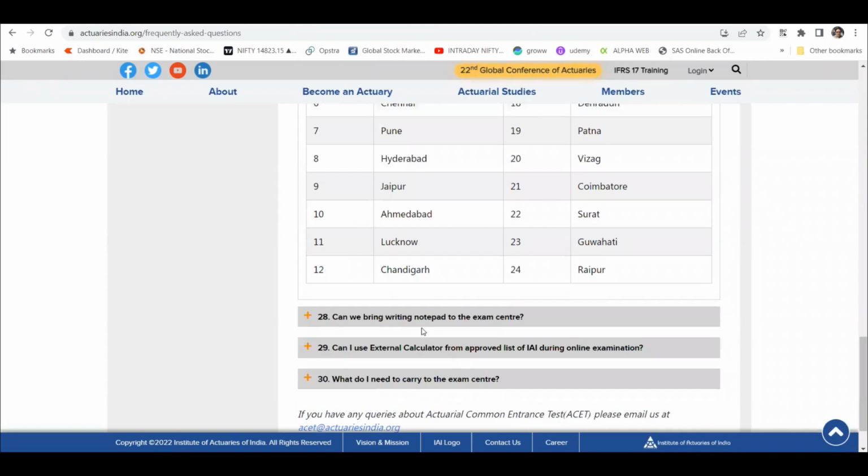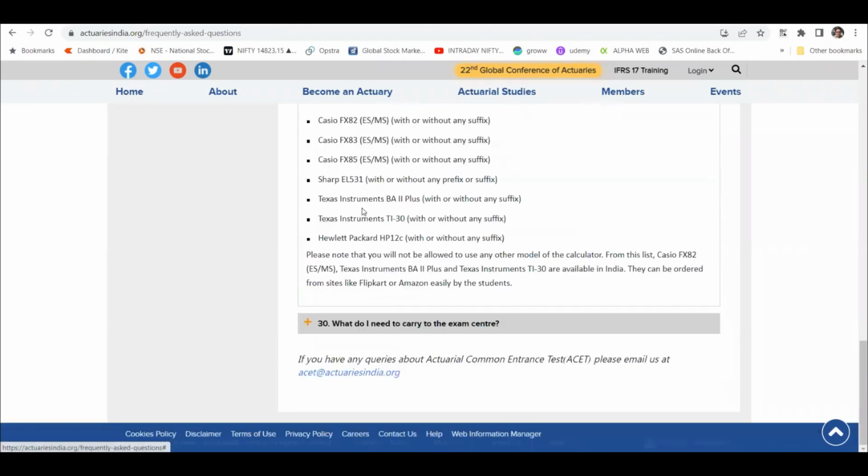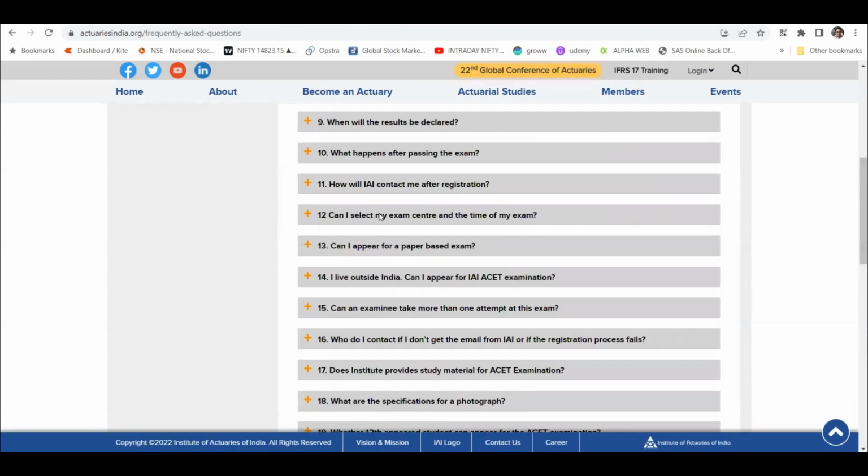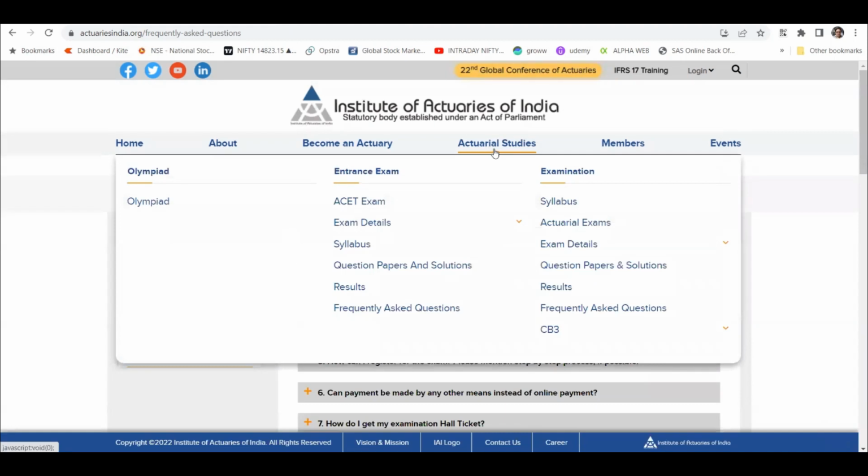So I think this is an external calculator. You can use this Casio FX82. I have this calculator, Casio FX82, and these are the calculators that I've used for the actual papers as well, right? And finally, what do I need to carry? I think everything is mentioned here. Just the website is a bit fancy, so you have to go to a particular place, right?